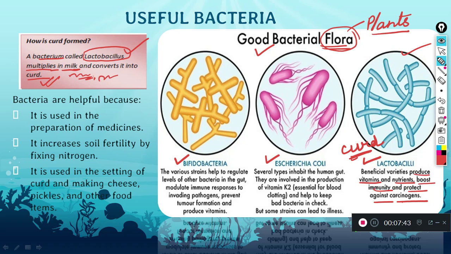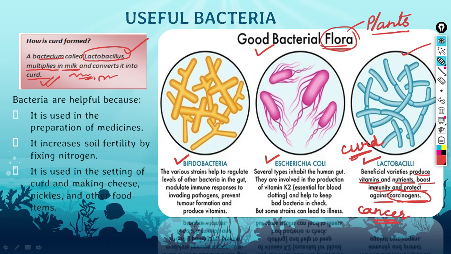And what are carcinogens? Carcinogen means anything which produces cancer, anything which is related to cancerous. You have heard about cancer, where the growth of cells becomes so uncontrolled that nobody is able to control the growth of those cells. That is called cancer.